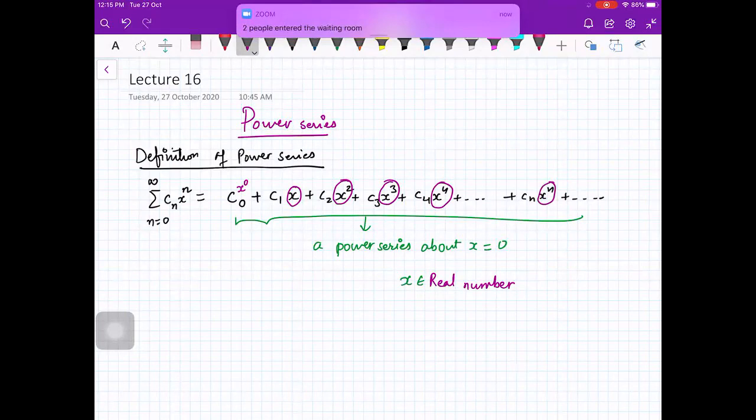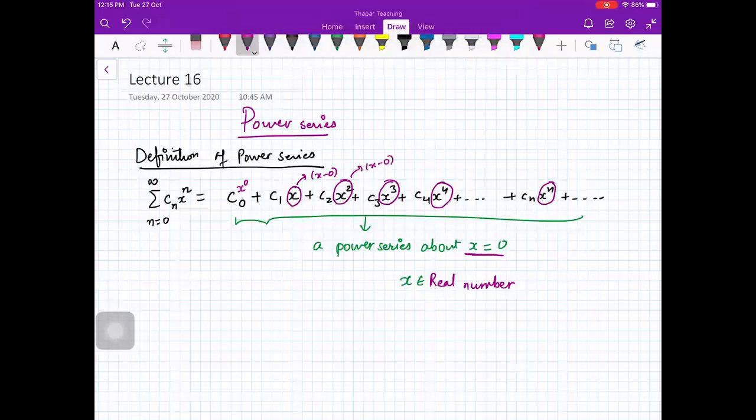Because it involves powers of x, it is called a power series. And it is about x is equal to 0 because everywhere it is actually x minus 0.